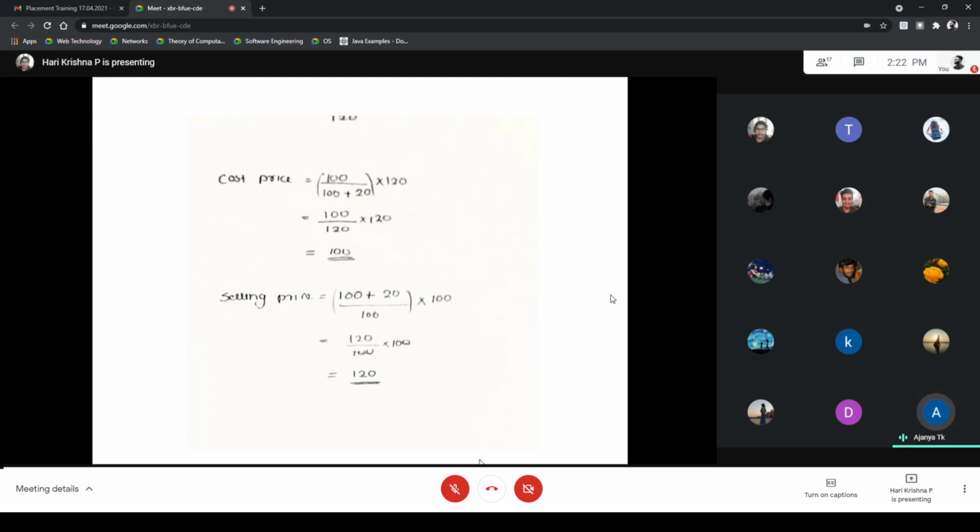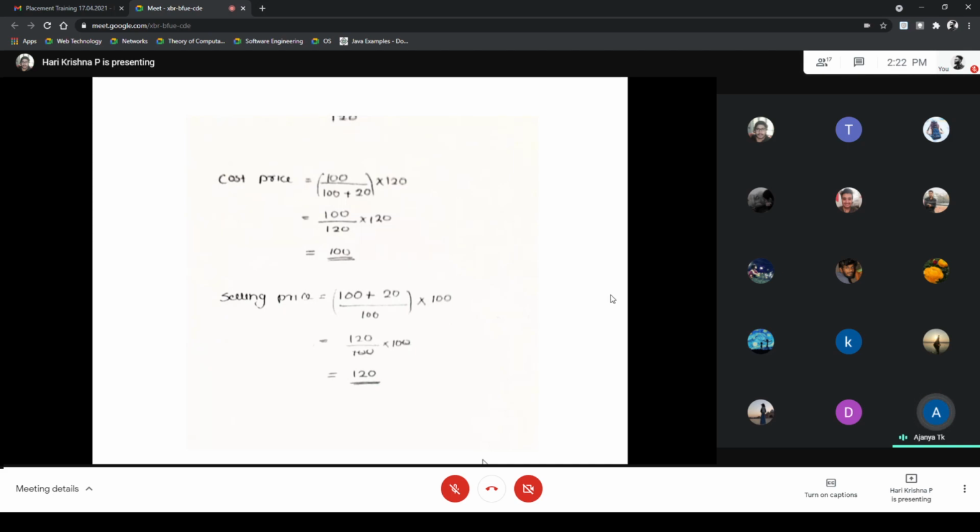In that case, cost price is equal to 100 divided by 100 plus gain percentage. Here we know the profit is 20, and the selling price is 120. So 100 by 100 plus 20 into 120. That is 100 by 120 into 120. Cost price is equal to 100.